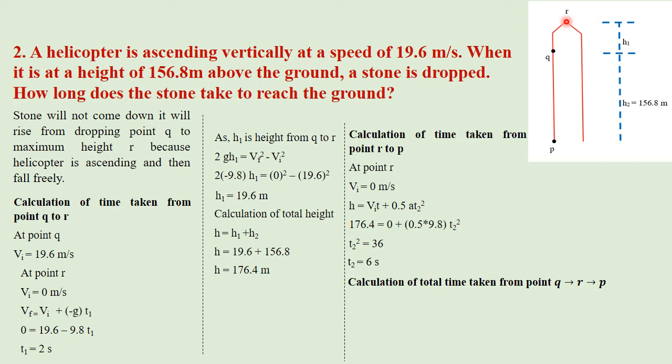Calculation of total time taken from Q to R and R to P. We can add time t1 and time t2 and we get time equals 8 seconds. So 8 seconds will be required for the stone to reach the ground.